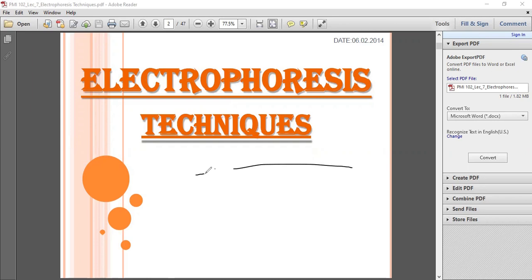Here, this is the negative end. And how does it move? It moves from negative to positive. Why? Because they are negatively charged. DNA is negatively charged, so it moves from negative to positive. Now, keep attention here, the movement is like this.